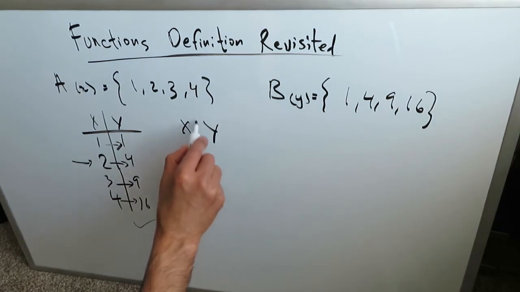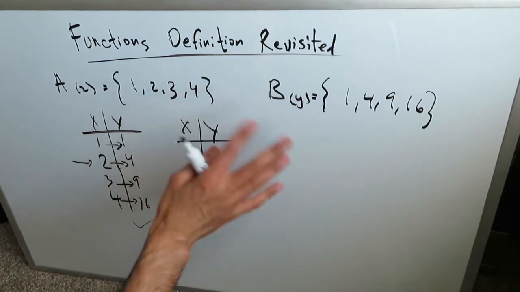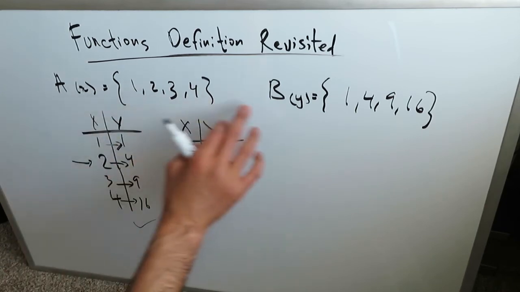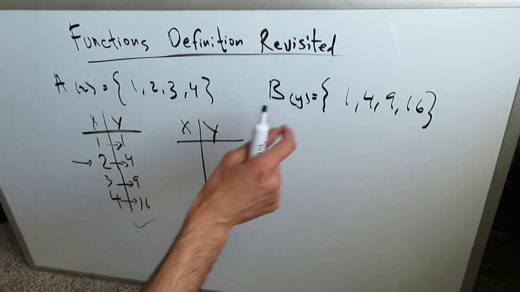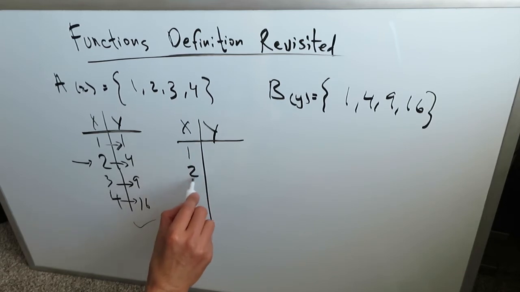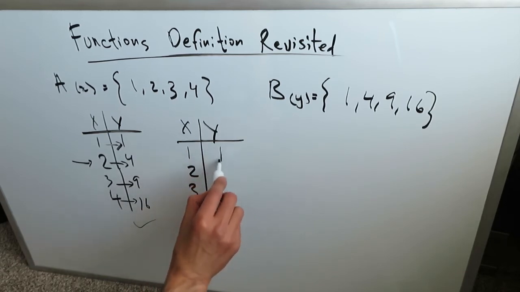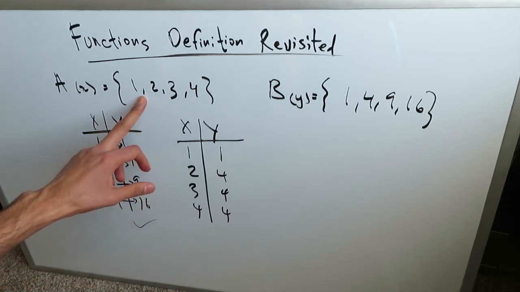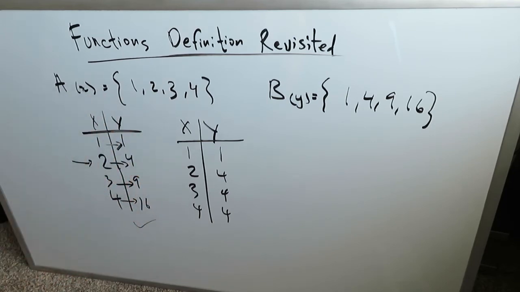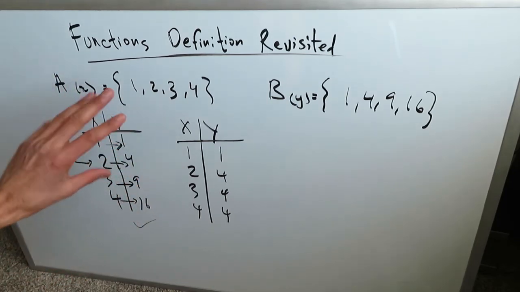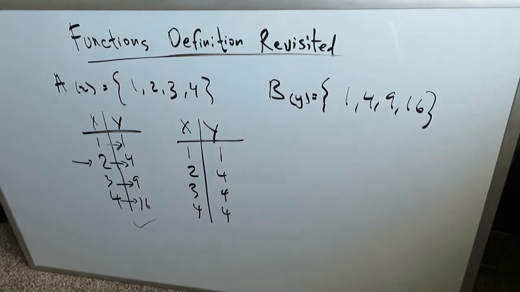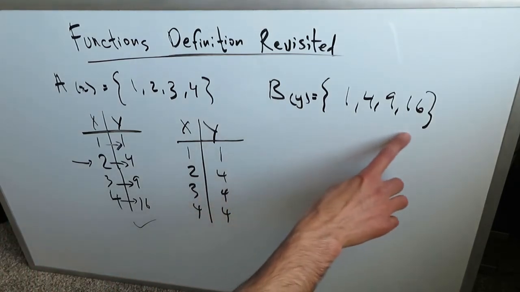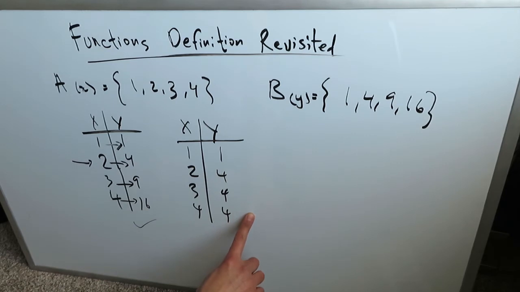Let's look at this other table of values using the same elements from these two sets. This right here is my domain set. This right here is my range set, inputs and outputs. How about this? Let's put a couple of numbers over here. Now look over here. I have the elements. All elements are represented from set A: 1, 2, 3, 4. That's one of the conditions of functions. All the elements of set A, the domain, the input values, must be represented in your function. But not necessarily all the range values have to be represented by that given rule or that given function.